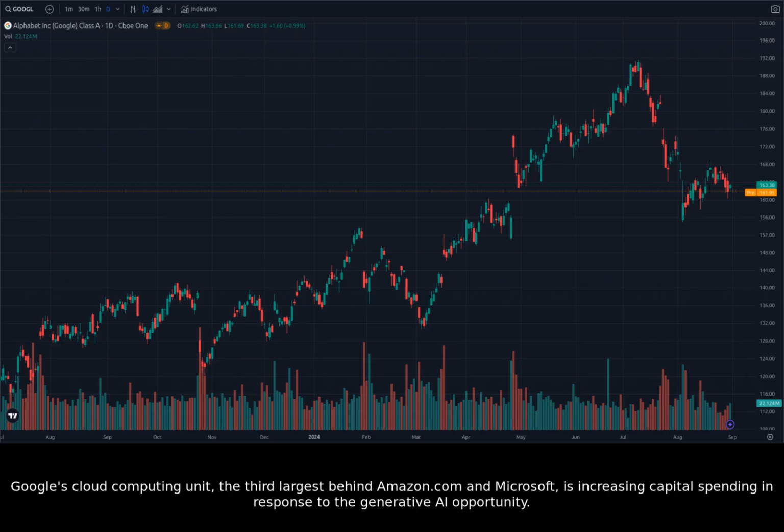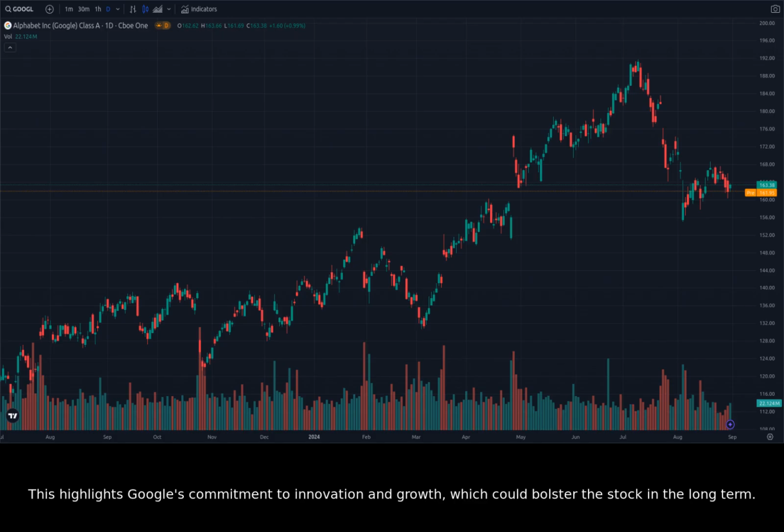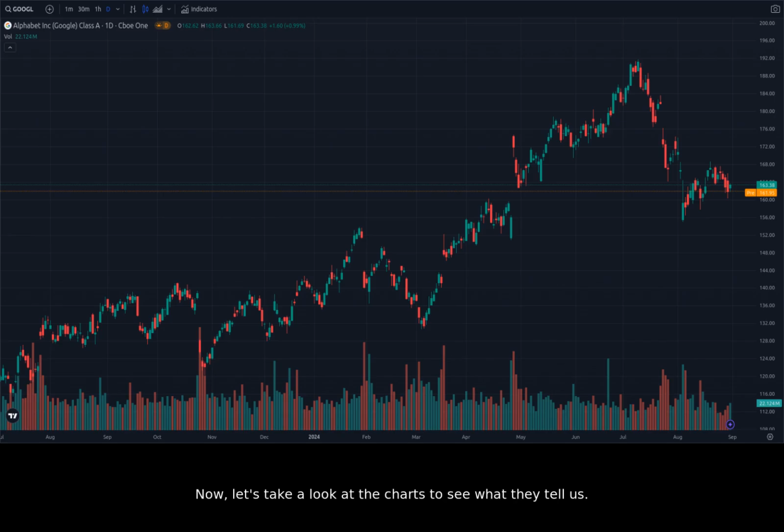Google's cloud computing unit, the third largest behind Amazon.com and Microsoft, is increasing capital spending in response to the generative AI opportunity. This highlights Google's commitment to innovation and growth, which could bolster the stock in the long term. Now, let's take a look at the charts to see what they tell us. Let's start with the daily chart.